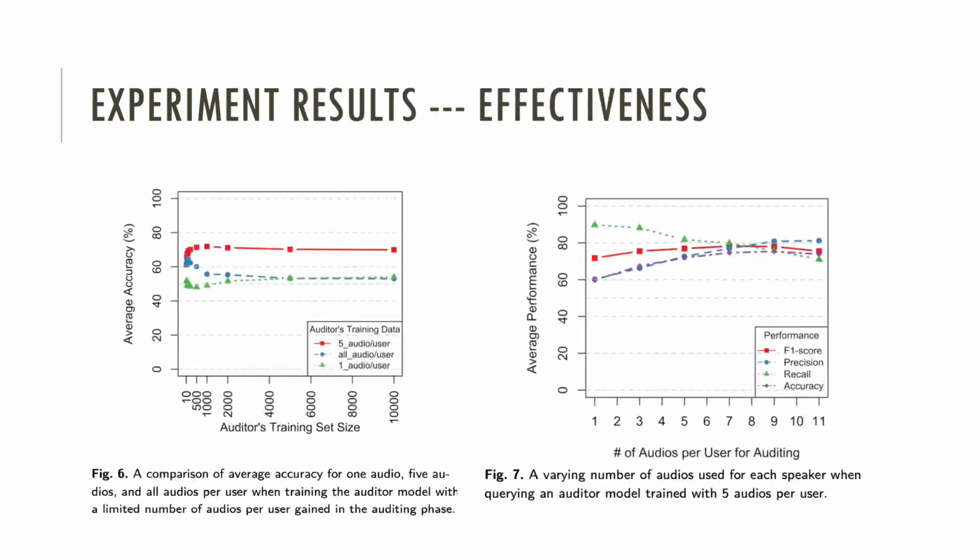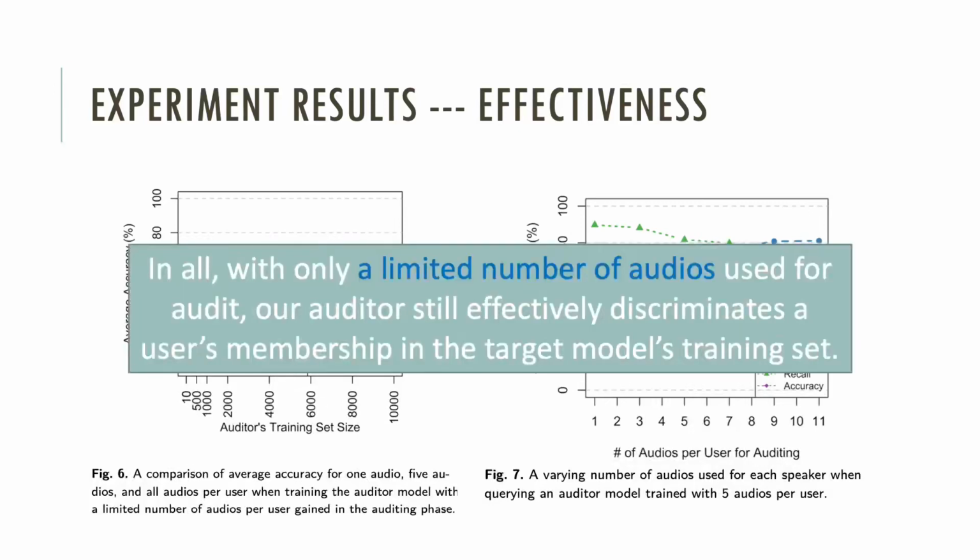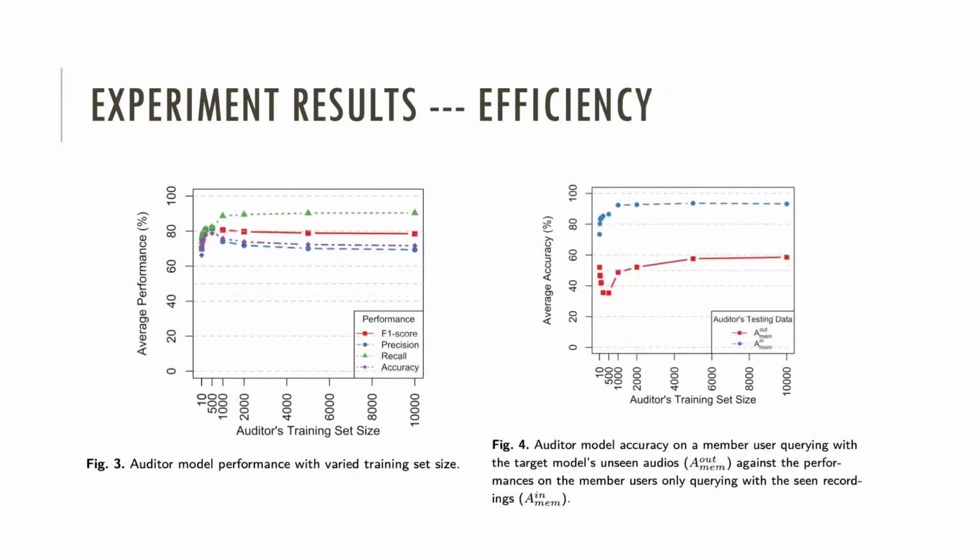These two figures show that our auditor still effectively discriminates the user level membership with only a limited number of audios used per user. From figure 3, with a smaller number of users in the auditor's training set, we observe a rapid increase in performance with an increasing number of users. Assume a user is a user level member of an ASR model.